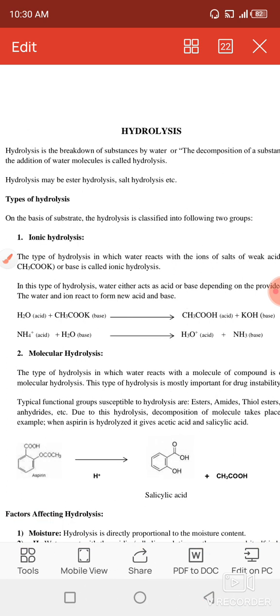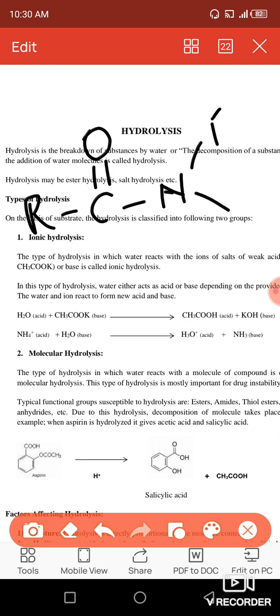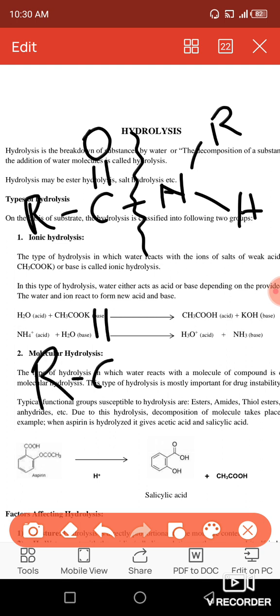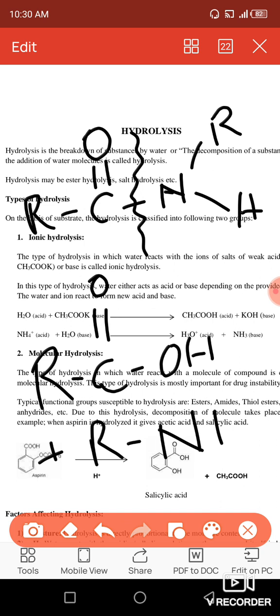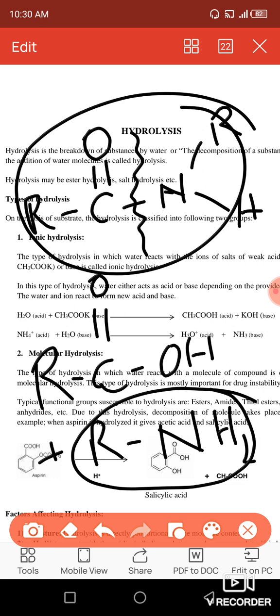Next is the amide hydrolysis. So the amide group I have drawn here. This is the amide group, as you can see here, N, R or H. So in the presence of water, the breakage will occur here, and two compounds will be produced. First is the carboxylic acid, and second is the amine. Amine, okay, not amide. This is the amine group, and this is the amide group.